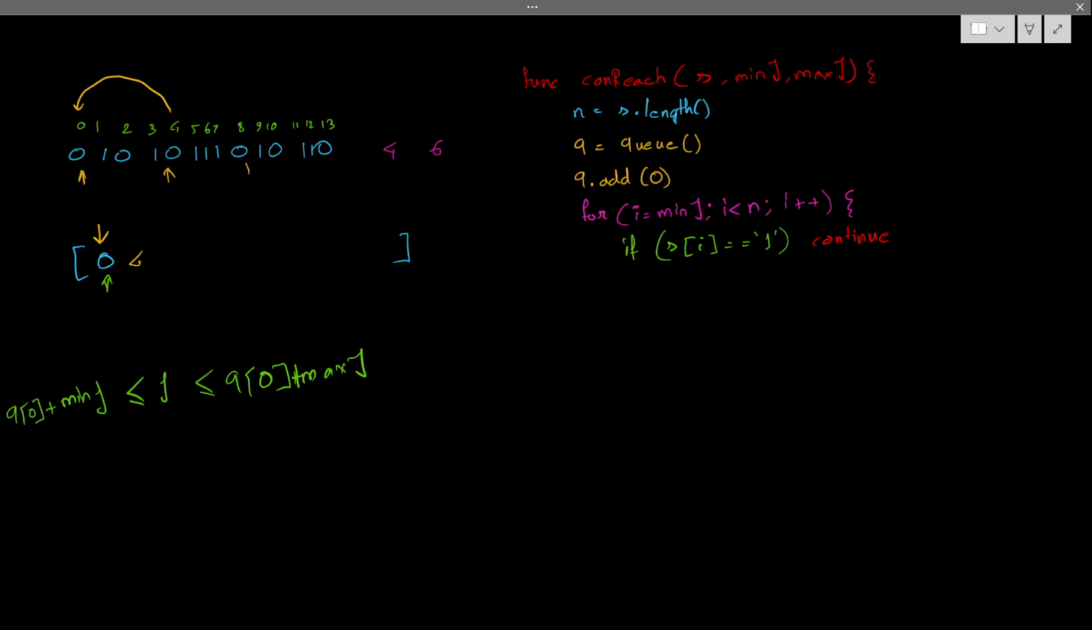So I will simply add it into the queue. I will not do anything else. So what I want to do is simply add: queue dot add index I. Can we simply add the index into the queue? We'll think about it later.